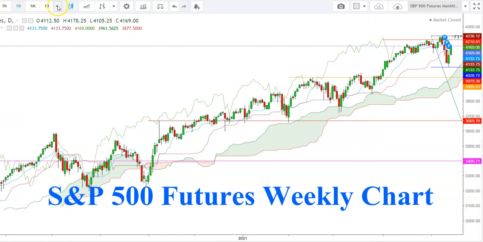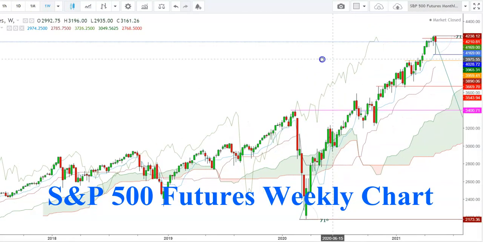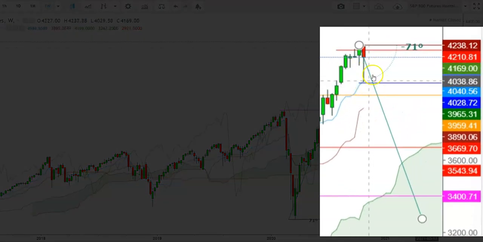So now let us check this move in a weekly time frame. Here in a weekly time frame, you can see how the S&P 500 futures showed a strong reversal after testing a low at the levels of 4020 during the last week, from where a steep reversal was there up to the levels of 4169. So friends, I find that the immediate support for S&P 500 futures for the upcoming week will be at the levels of 4125, and the next support will be at the levels of 4029, where we have seen the S&P 500 futures find a strong support.